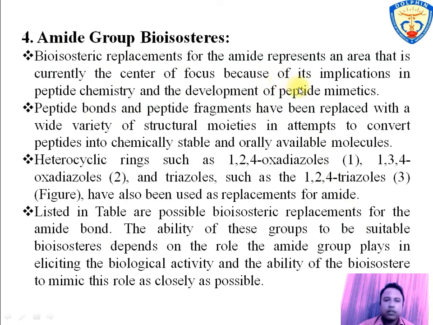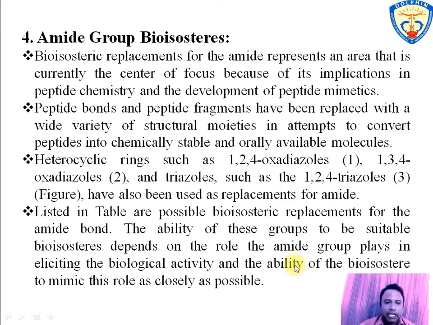The next is amide group bioisosteres. Bioisosteric replacement of amide group is used in the development of peptidomimetics types of compounds. In this replacement, peptide bond and fragment have been replaced. Heterocyclic rings such as 1,2,4 oxadiazole, 1,3,4 oxadiazole, and triazole such as 1,2,4 triazole have been used for replacement of amide group.